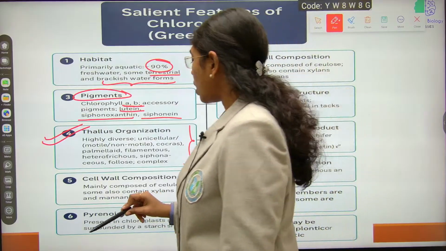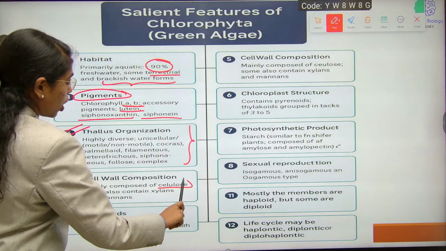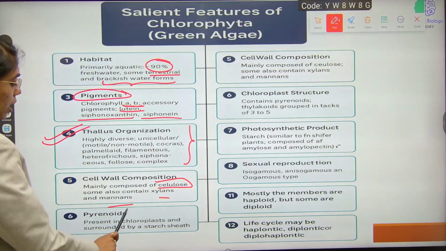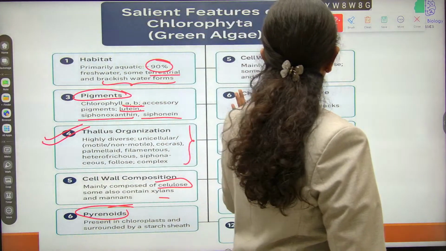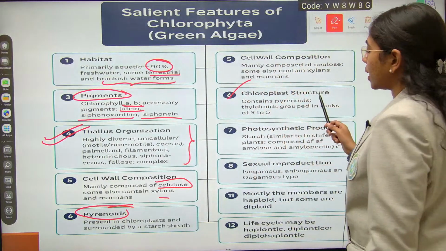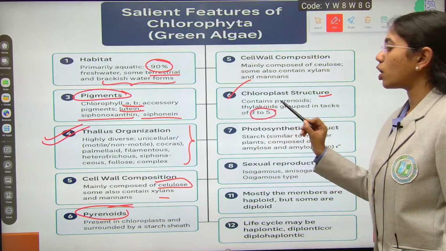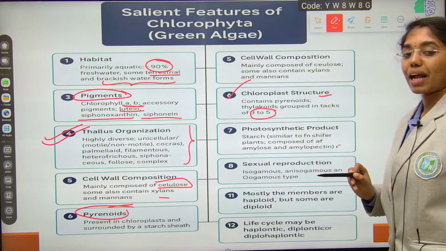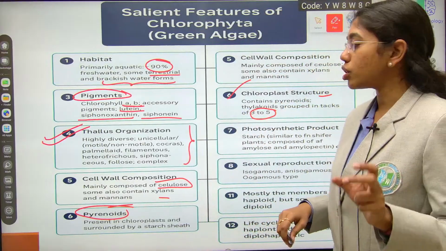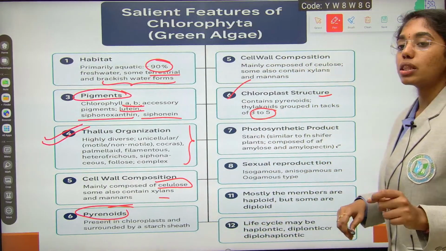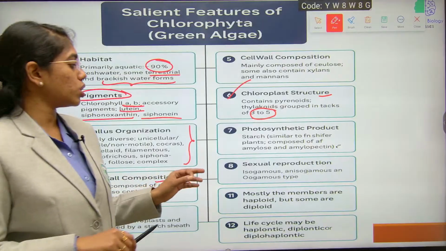Next is cell wall composition. Their cell wall is made up of cellulose. They also contain xylans and mannans. Reserve food material is pyrenoids, which are present inside the chloroplast. Chloroplast structure will contain pyrenoids, and how many thylakoid groups are present? Three to five thylakoid groups are present in each chloroplast, along with the reserve food material structures, the pyrenoids. Pyrenoids consist of starch inside. Next is photosynthetic product. Photosynthetic product will obviously be starch.